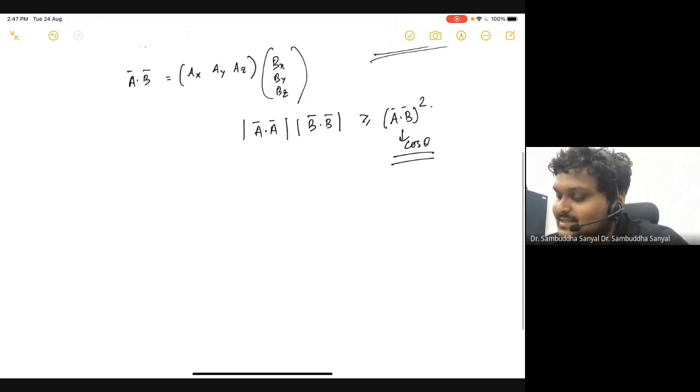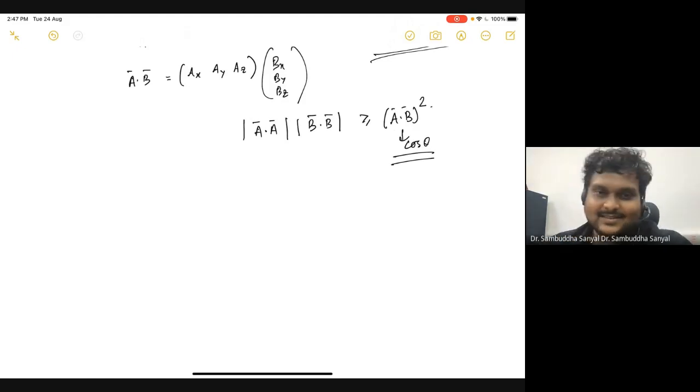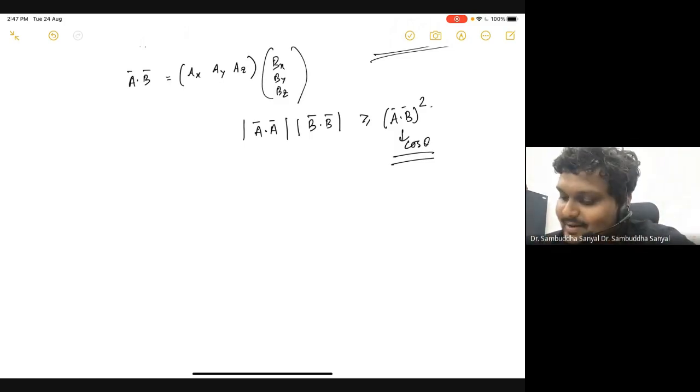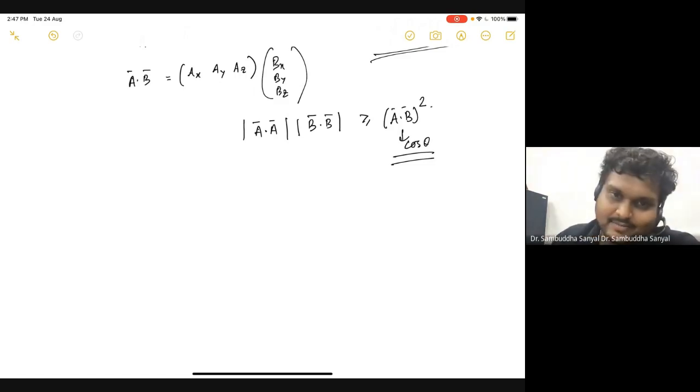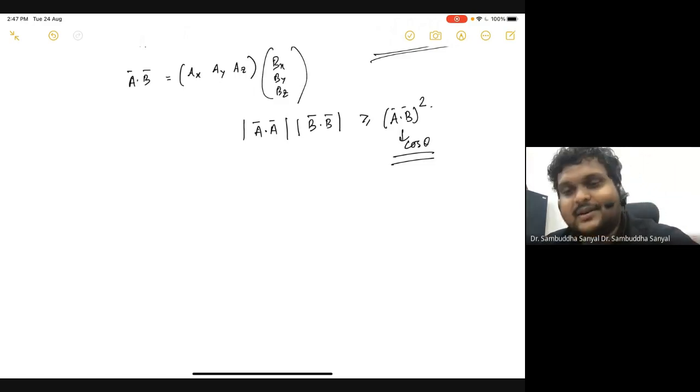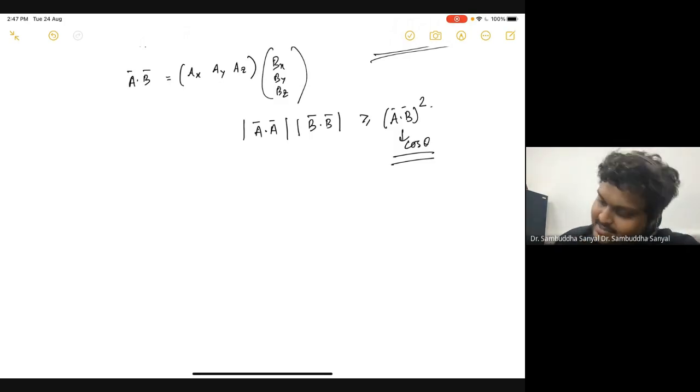So this is obviously true for A and B vectors. These vectors have the structure ax, ay, az, and then there is an angle which you can define. But for abstract vectors, can you define that? Of course you cannot, because you don't know the structure. Or if it is an n-dimensional vector, how will you even define an angle in that space? So now you have to prove it slightly differently.